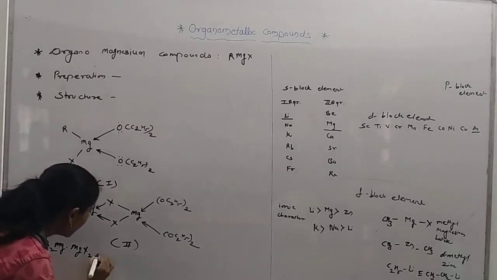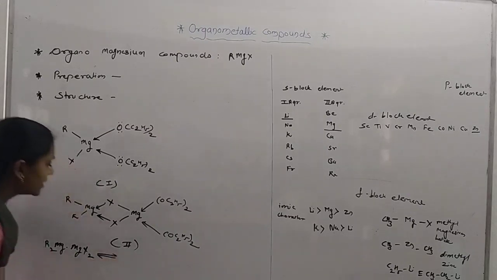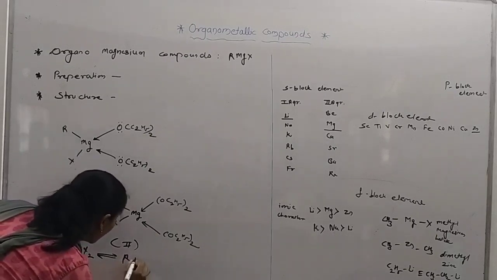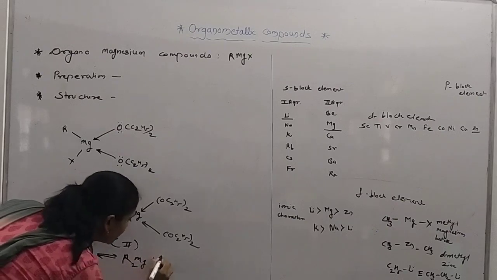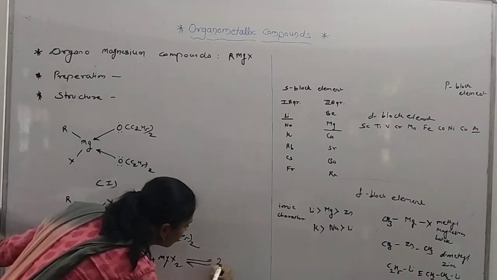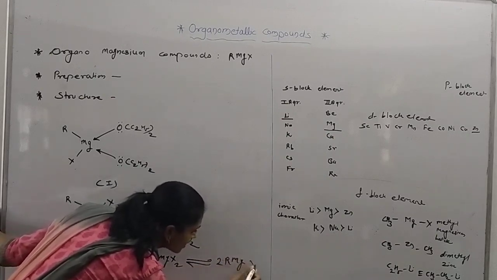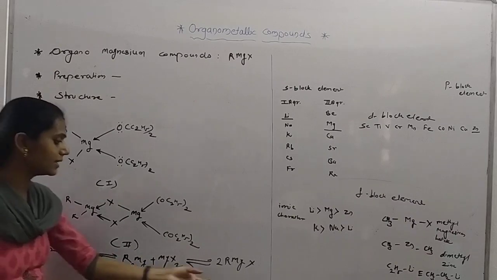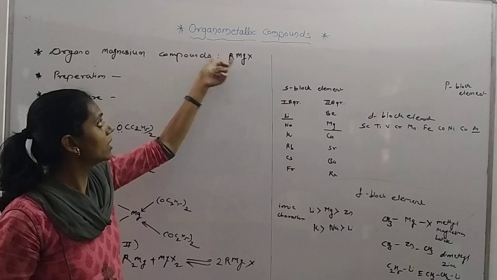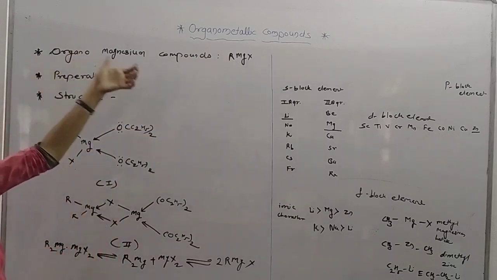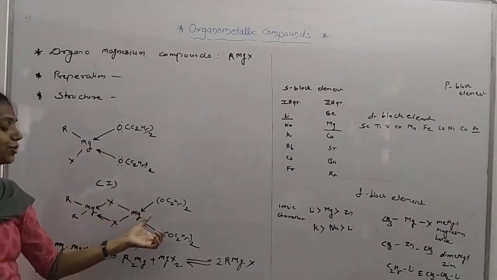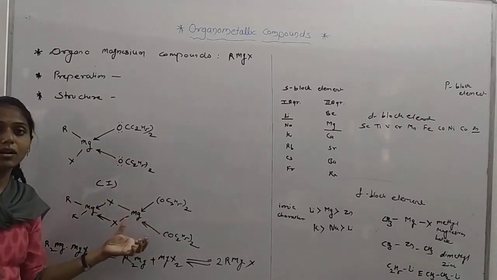It is in equilibrium: R2Mg plus MgX2, I have written like this, 2 RMgX. In short, we can always represent an organomagnesium compound as RMgX, but the structure is like this due to the presence of ether.